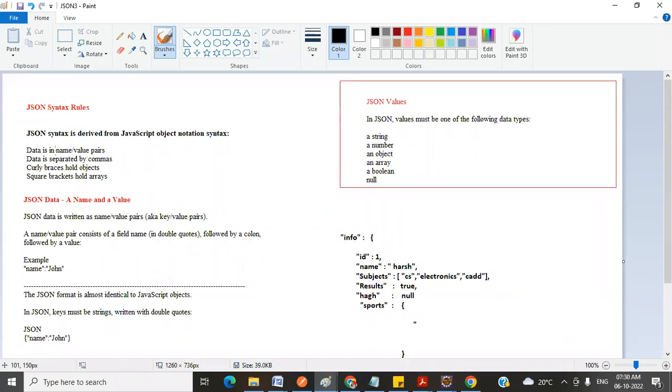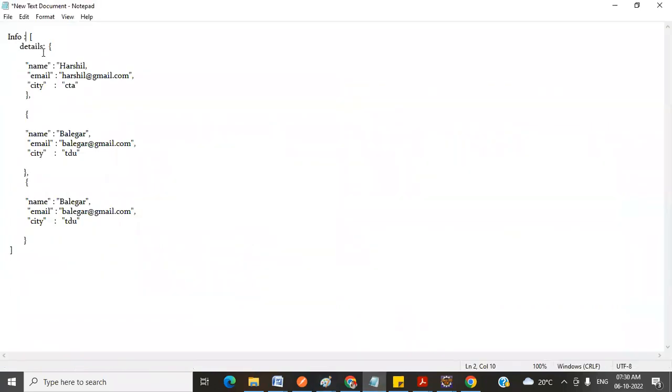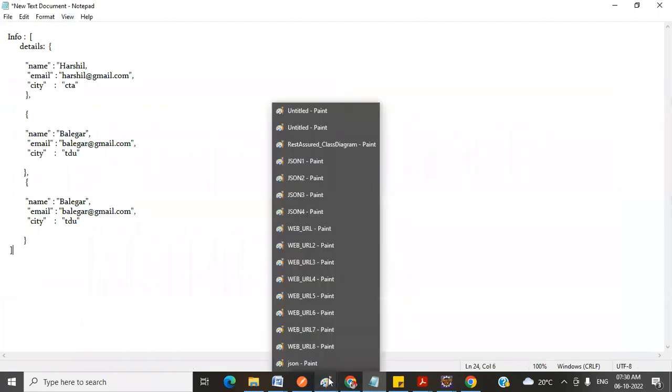Curly braces hold the object, and square brackets hold the array. I've already explained this while I was writing: these curly braces hold the object, and the array we are declaring holds the array.